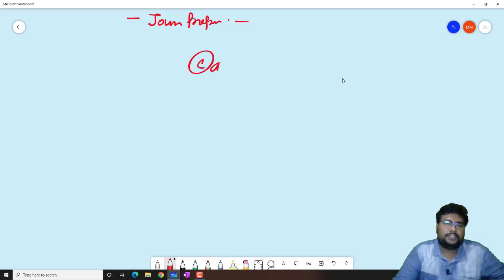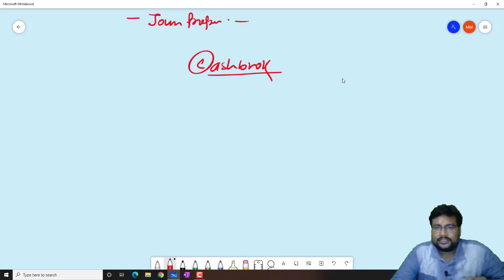Again, cash book. Dekho, basically in business there are two types of transactions, either on cash or on credit. So whatever transactions happen in cash, we are going to record in the cash book.